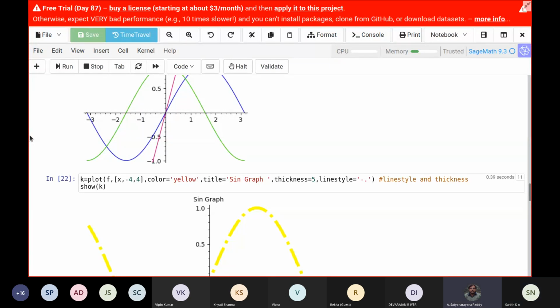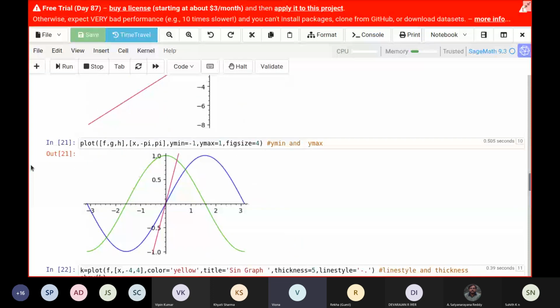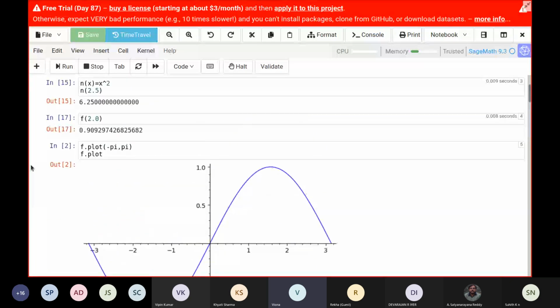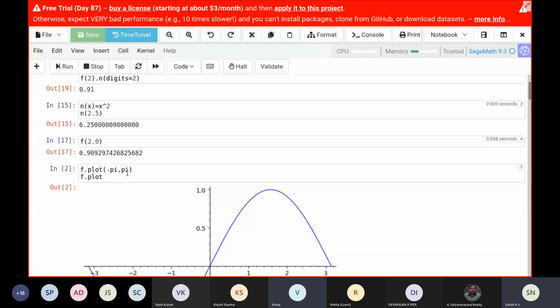So we completed, right? No, I have a doubt. If we did f dot plot last time and put the range inside, after that can we add color, etc., or do we have to use plot and? I think you can't add color here.